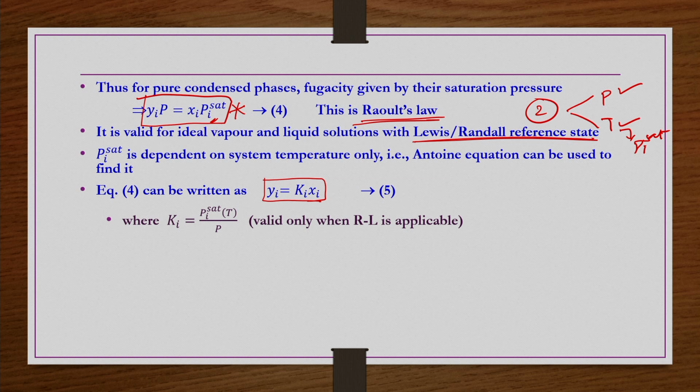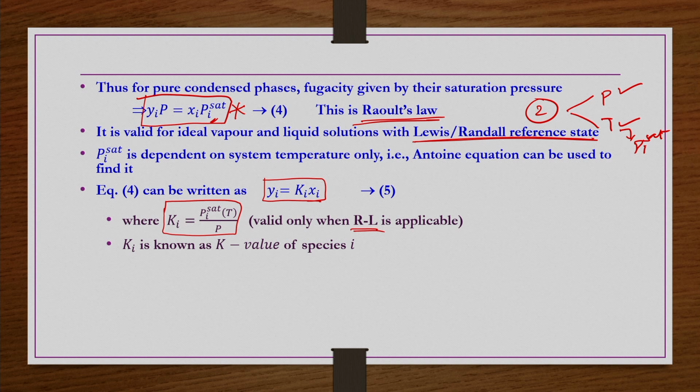So, whatever this Ki is, it is independent of the composition. If both vapor and liquid phases are ideal, then this Ki is independent of composition, and this is valid only when RL is applicable, right.